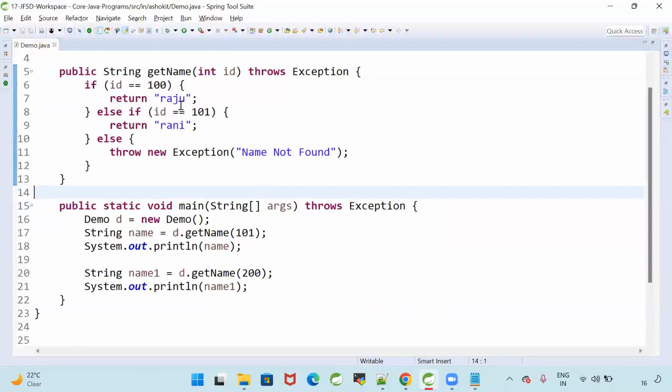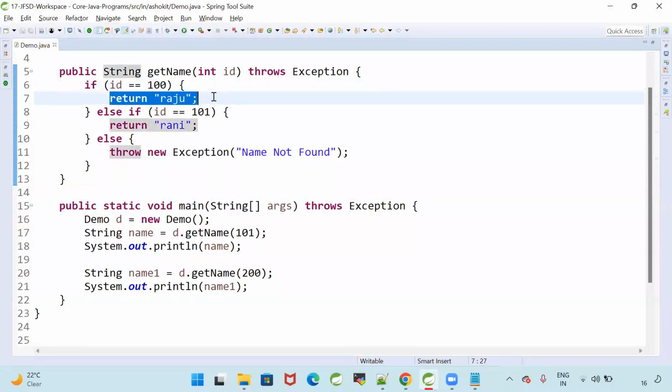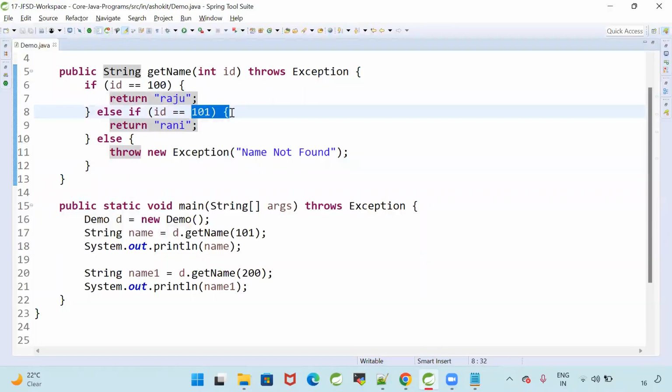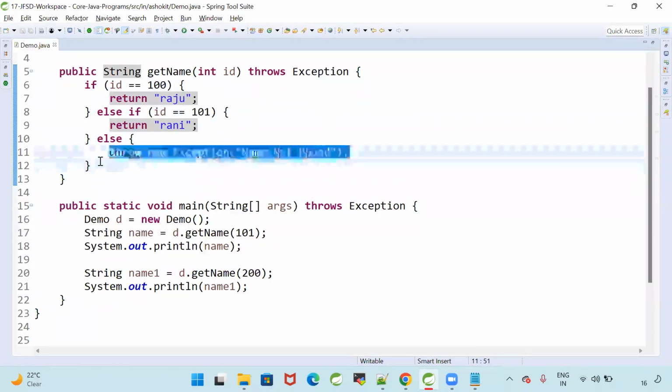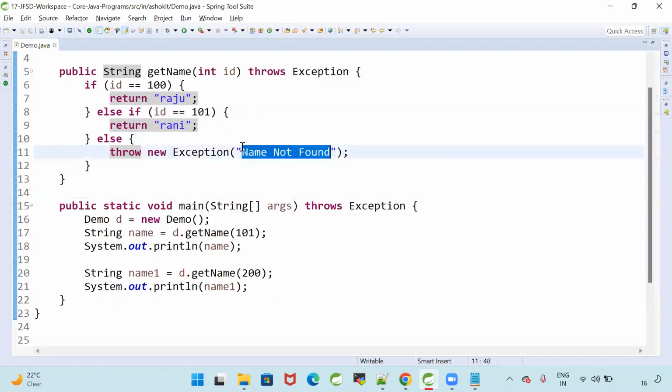If you give ID as 100, you will get Raju as the output. If you give ID as 101, you will get Rani. If you give anything other than 100 and 101, you will get the exception, name not found, or I can say invalid ID. The message can be anything.